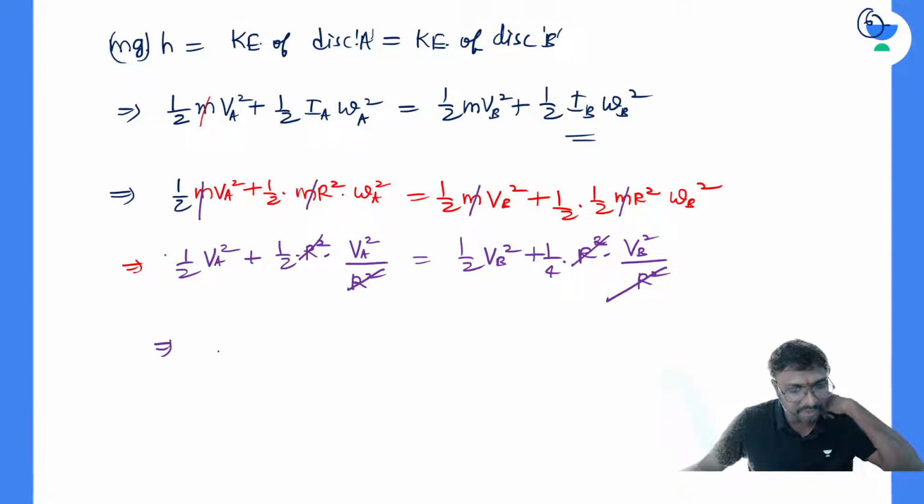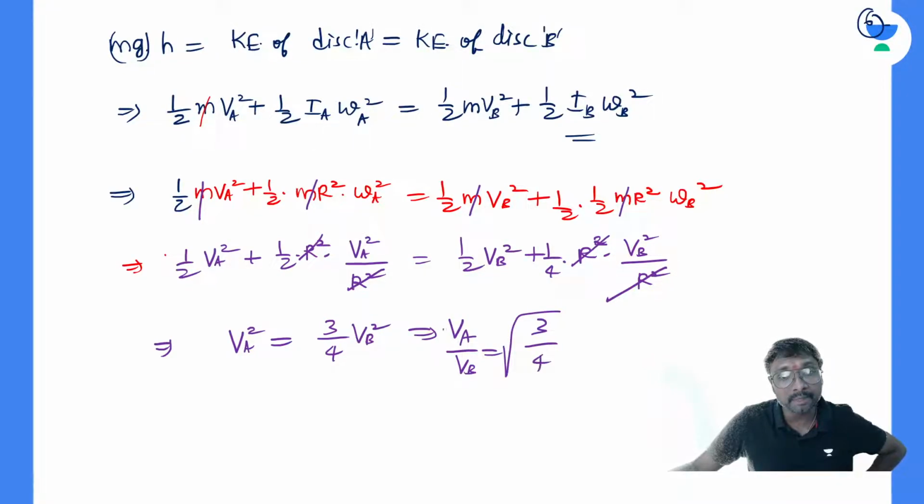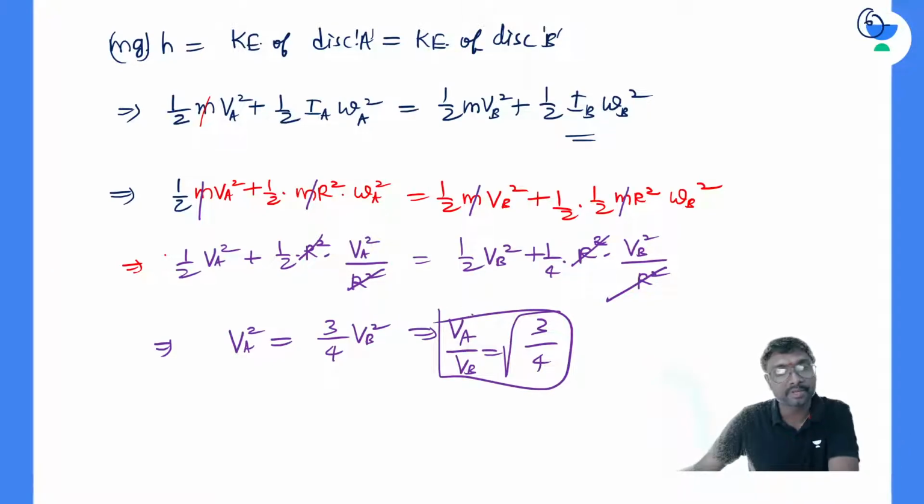What are you finally getting? VA square by 2 plus VA square by 2, it is totally one VA square, equal to VB square by 2 plus VB square by 4. It is 3/4 of VB square. So this implies VA by VB is equal to under root 3 by 4.